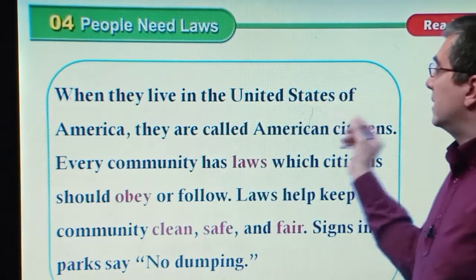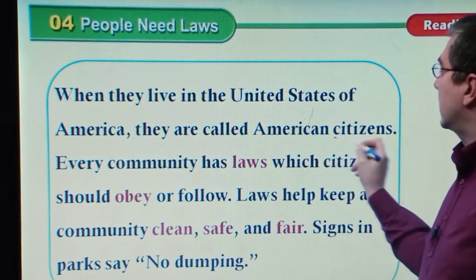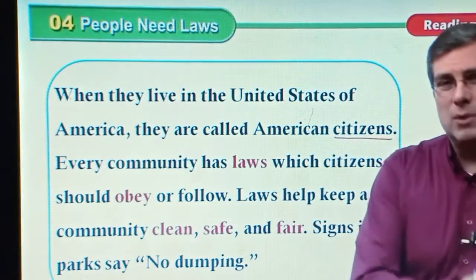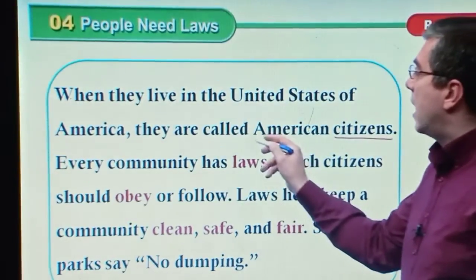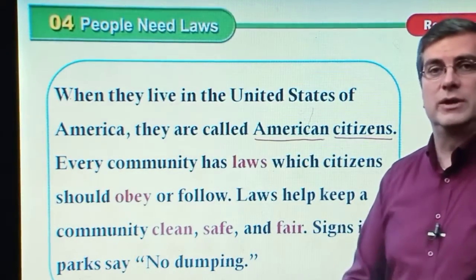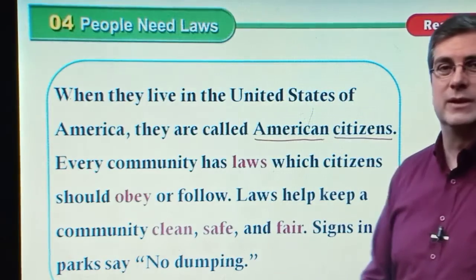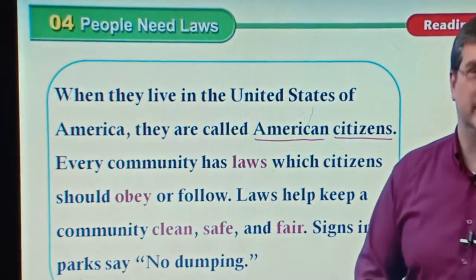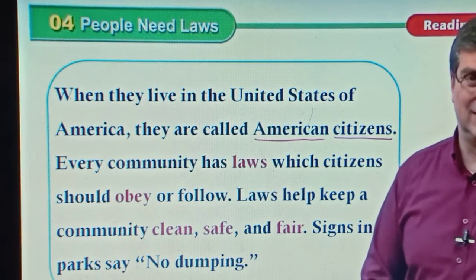Now when they live in the United States of America, they are called American citizens. Besides neighborhood citizens, we have American citizens. We are talking about countries. Different countries have different types of citizens, different names, like Americans. Next, citizens.